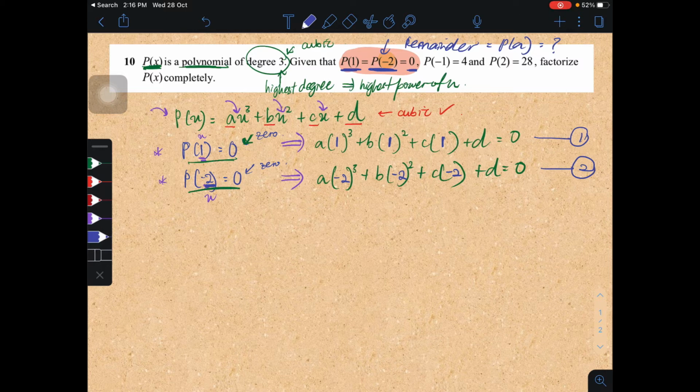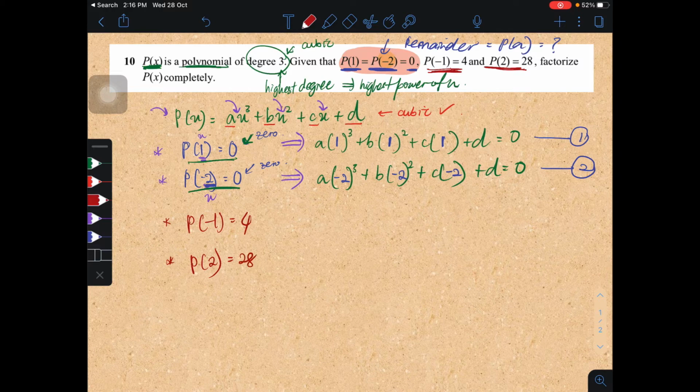Now the third and the fourth one, I'll use red color. The third and the fourth info are telling us P(-1) equals 4, and P(2) equals 28.